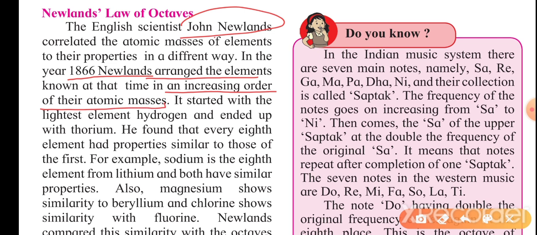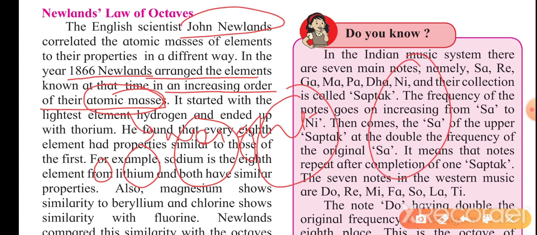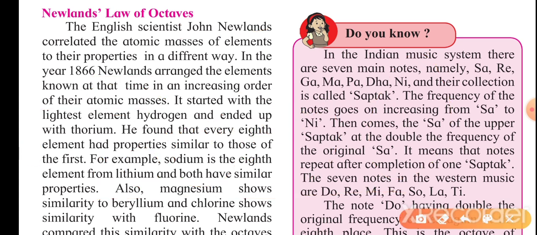What are atomic masses? Atomic masses are basically the weight of an atom. So the smaller weight is here, the bigger weight is next, and the next bigger one after that. Like that, all atoms are arranged in increasing atomic mass.